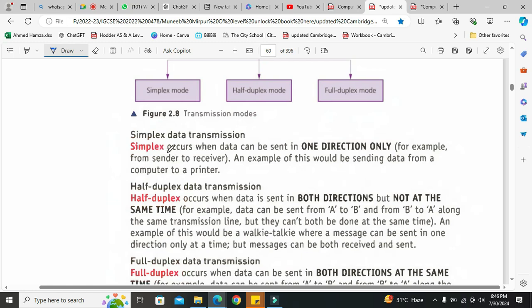Okay, now simplex occurs when data can be transmitted in one direction only. For example, a sender to receiver. An example of this would be sending data from computer to printer. Hopefully there is no confusion about simplex data transmission. It is one-way communication from computer to printer. That's it.